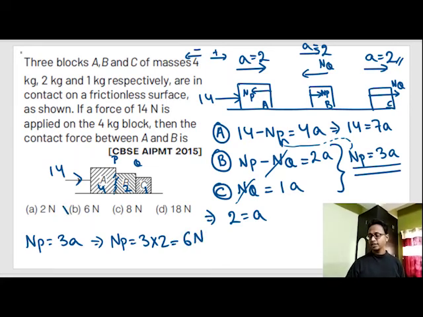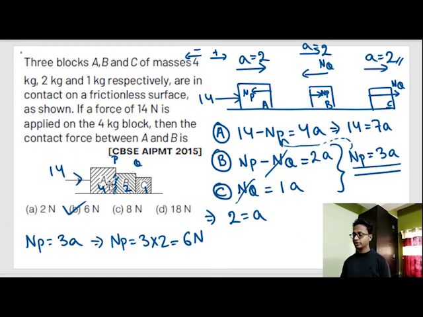I have solved this in a lengthy way because it will be easier for you to understand. As you practice more and more, this won't be required. This labeling of P and Q won't be required. Then this assigning of symbols to right and left won't be required. Many things won't be required. You can do this directly also.